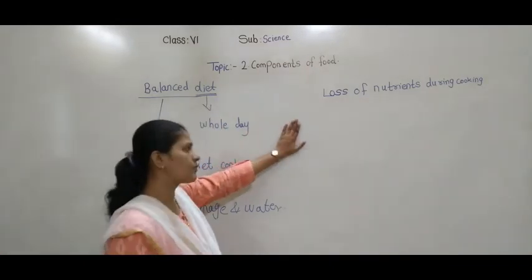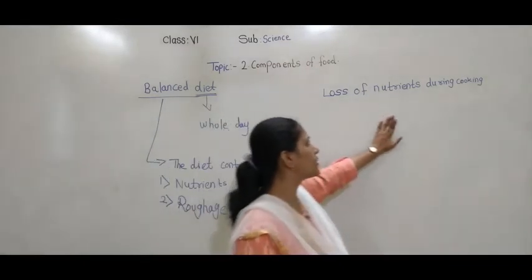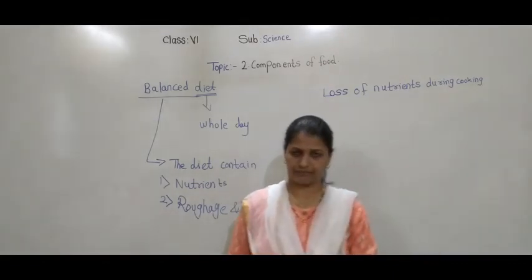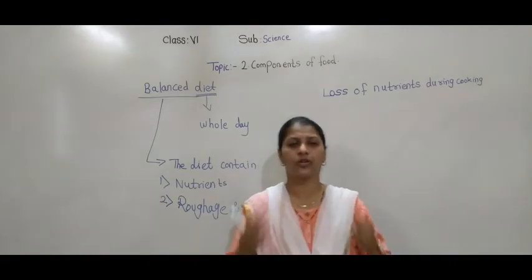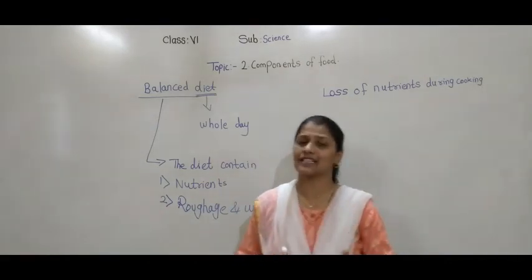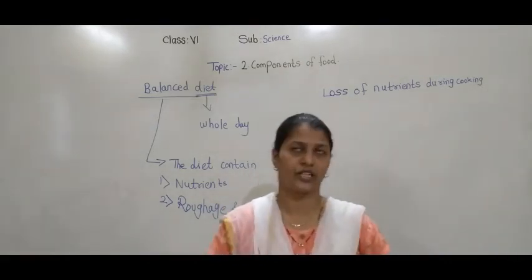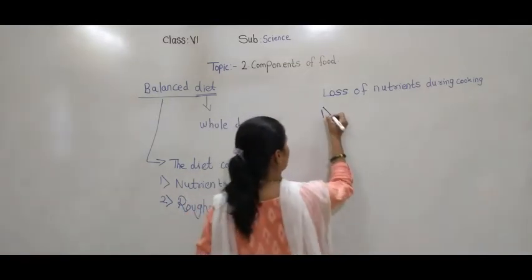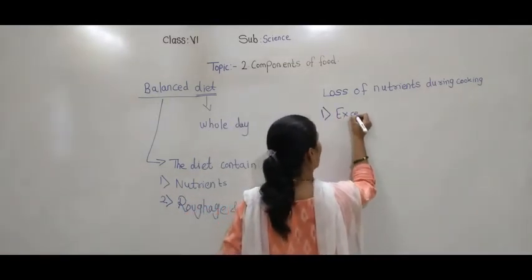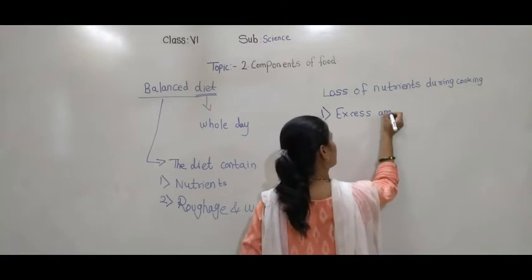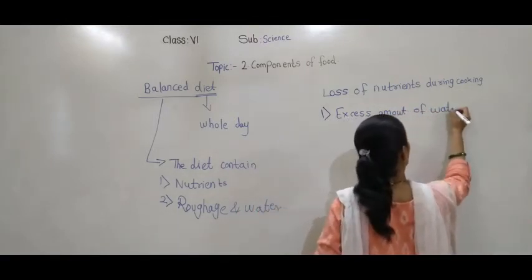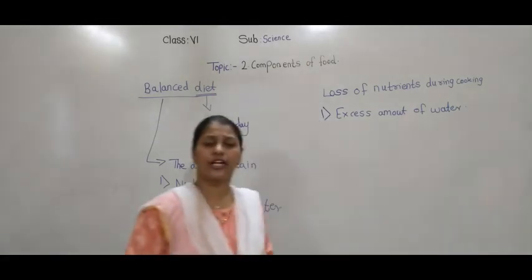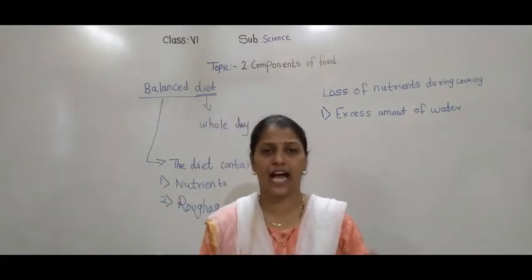The next point is loss of nutrients during cooking. Now see, if the cooking is done in an excess amount of water, then we are going to lose a lot of vitamins.